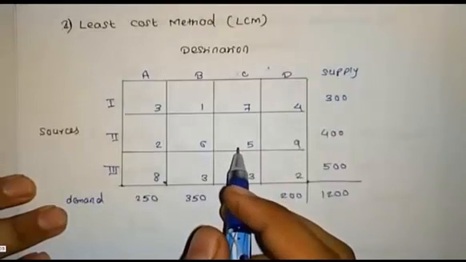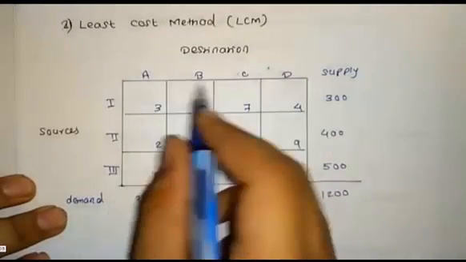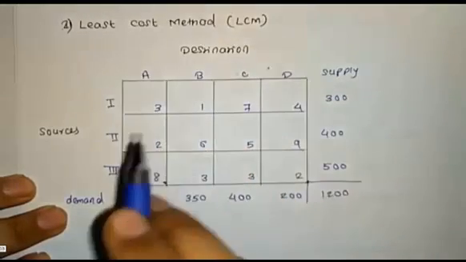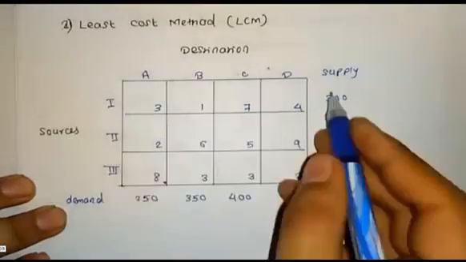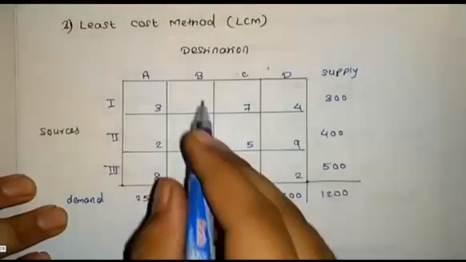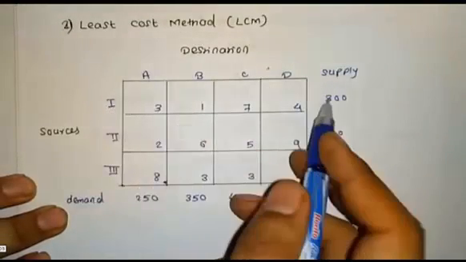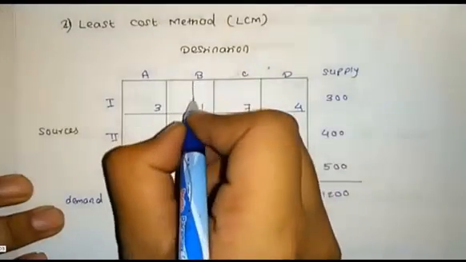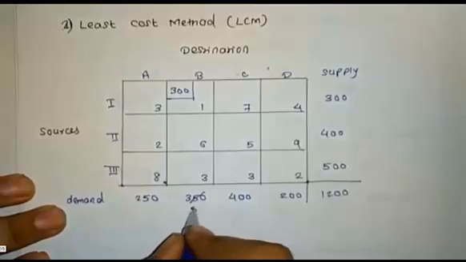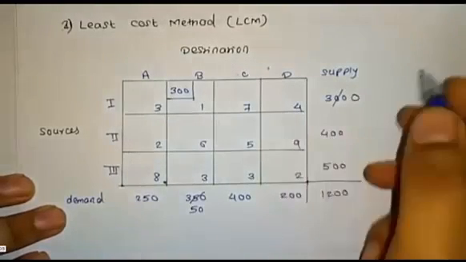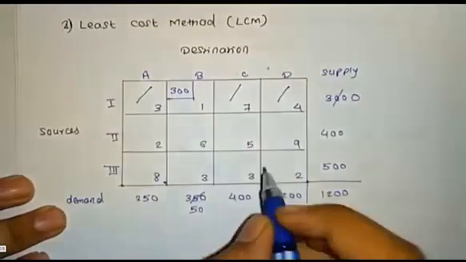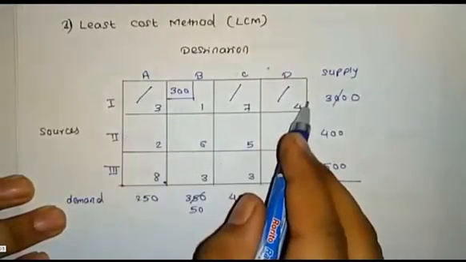In the entire table we select the minimum value, which is 1. We can assign to 1. In the corresponding column the demand value will be 350 and the supply value will be 300. So comparing these two values we can assign 300. The remaining value will be 50. 300 will be cancelled to 0. The supply value will be exhausted. Hereafter there is no use for this particular row.